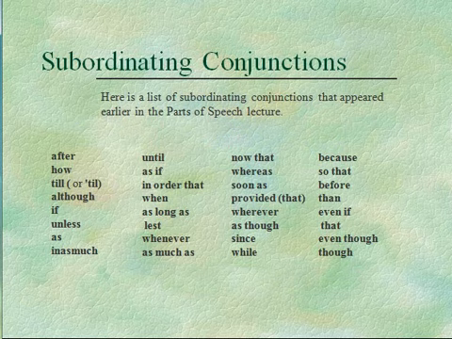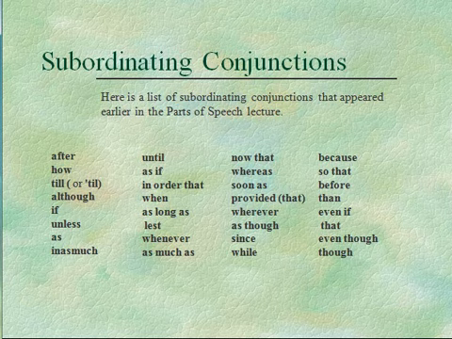Here is a list of subordinating conjunctions. We had this list in the parts of speech lecture, but look at how many we have, and I want you to look at the kinds of meaning that these words imply: after and how, because, so that. The meanings of these words tell us why subordinate clauses don't make complete thoughts. These words right here that connect also leave us hanging. They tell us that there's a connection, a dependence on some other idea to finish a thought.